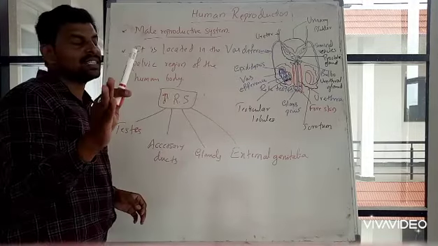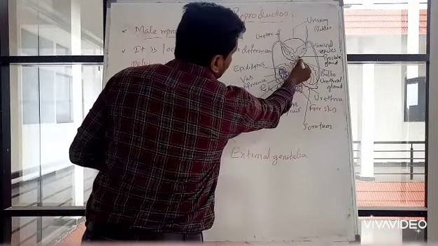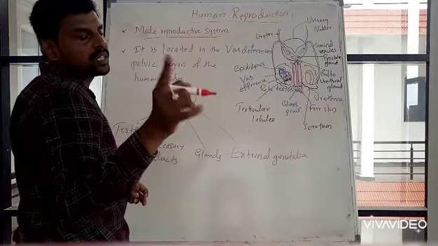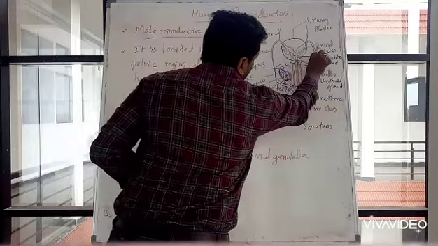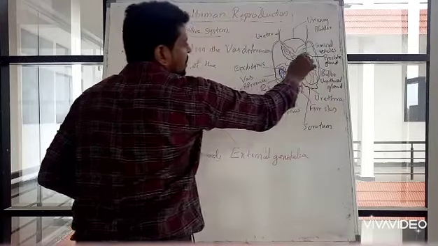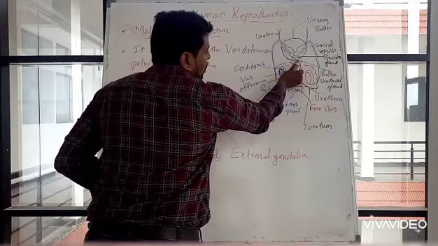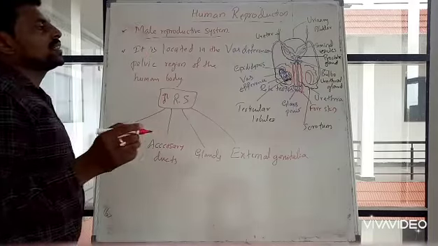Then the glands. There are mainly three types of glands. One is the prostate gland, which is over here. Then two seminal vesicles, a pair of them, and small circles, which are the bulbourethral glands.